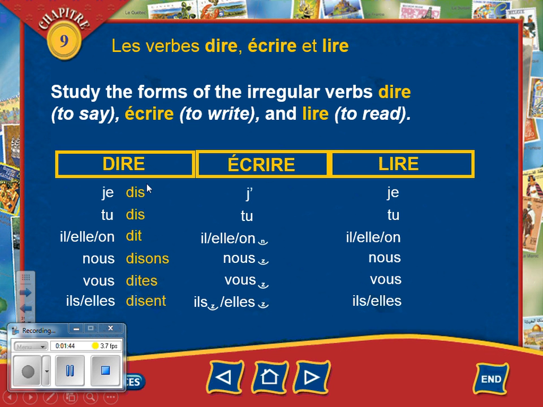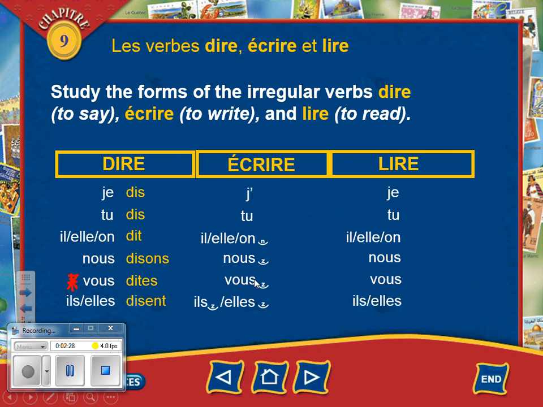So what I would like you to do when you write this verb down in your notebook, please put a little star or a little asterisk right next to vous dites. Just to remind you that it's very different. We don't want to go into a pattern where we say vous disiez with an EZ because it's not correct. Je dis, tu dis, il dit, elle dit, on dit, nous disons, vous dites, ils disent, elles disent. All right, so you also have to notice how you have an S in the nous and an S in the il, elle, but for vous, it's a T.